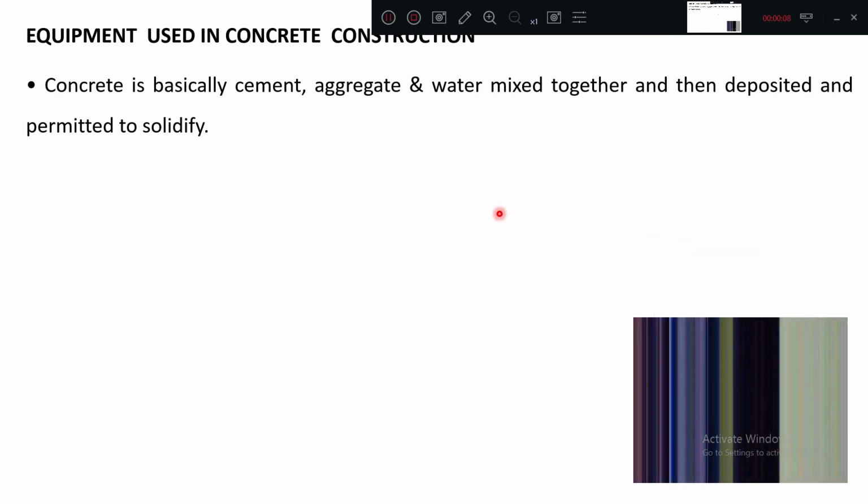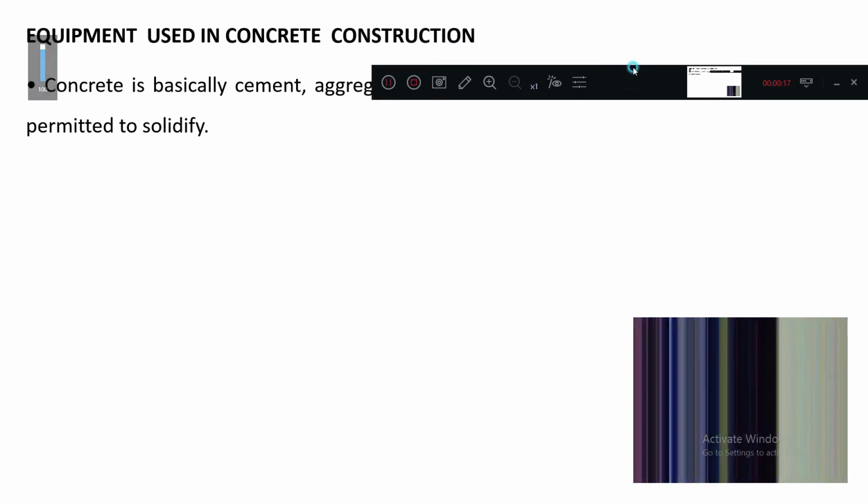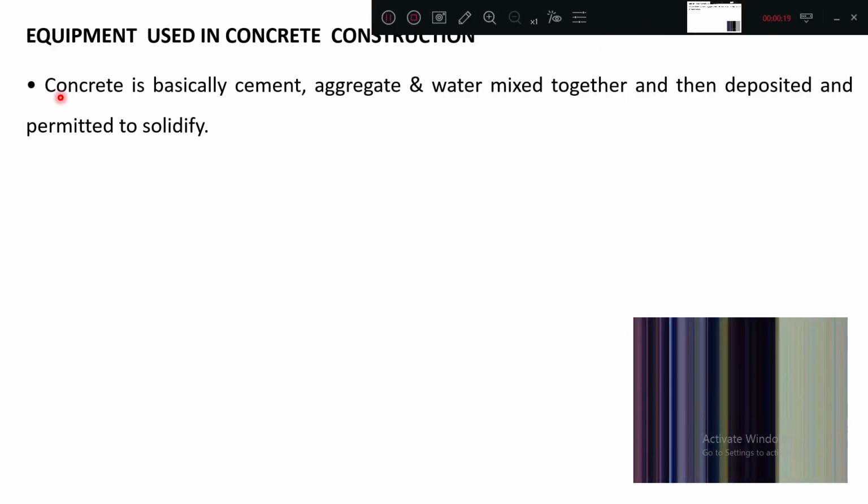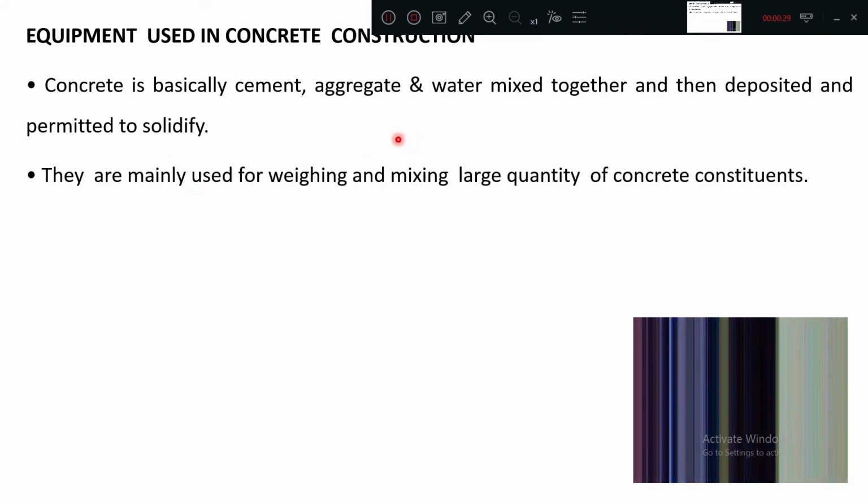Good evening, friends. So we are now going to discuss equipment used in concrete construction. Concrete is basically cement, aggregate, and water mixed together, then deposited and permitted to solidify. These equipments are mainly used for weighing and mixing large quantities of concrete constituents.